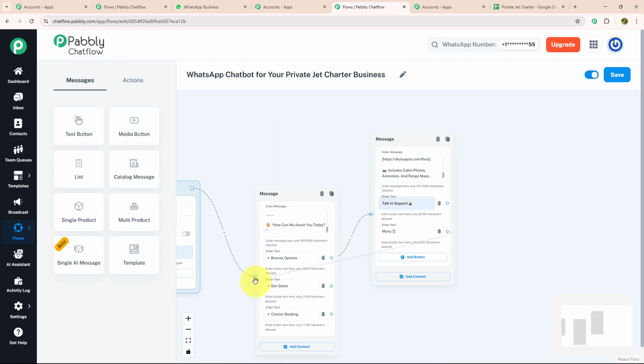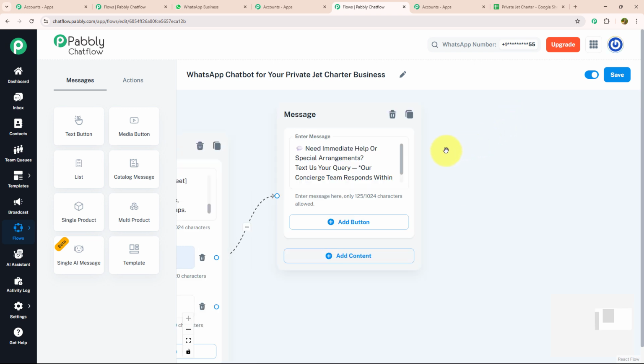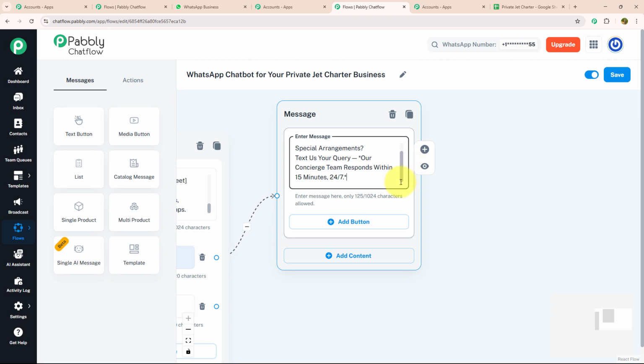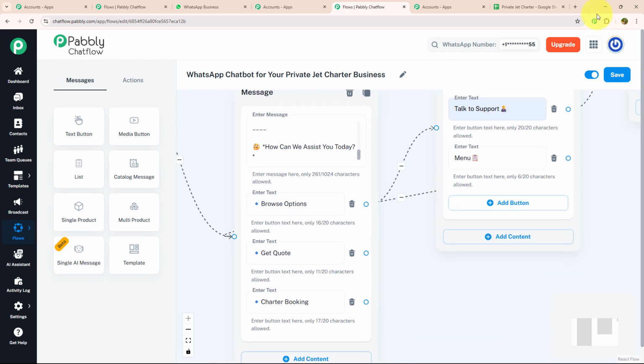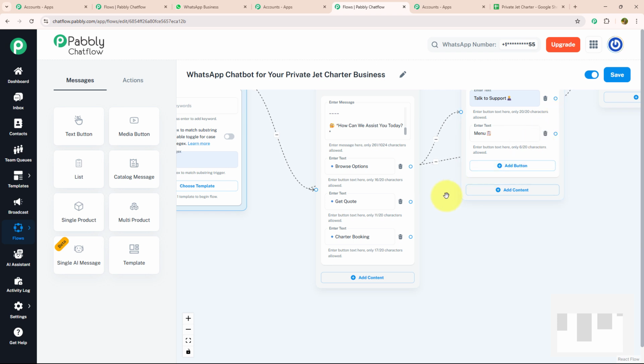I'm going to connect this menu button with our initial message, and I'm going to put a separate message for talk to support. Need immediate help or special arrangement? Text us your query. Our concerned team respond within 15 minutes and available 24/7. Now let's move to our second action button, which is get quote.